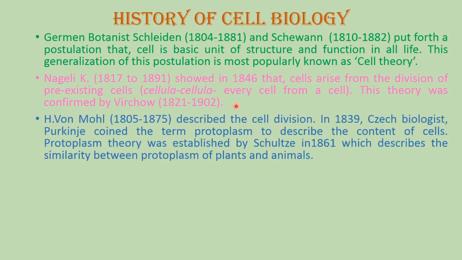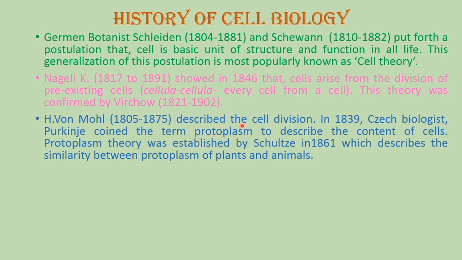Hugo von Mohl, who lived from 1805 to 1875, described cell division. In 1839, the Czech biologist Purkinje coined the term protoplasm to describe the content of the cell. What is protoplasm? Everything present below the plasma membrane is known as protoplasm.